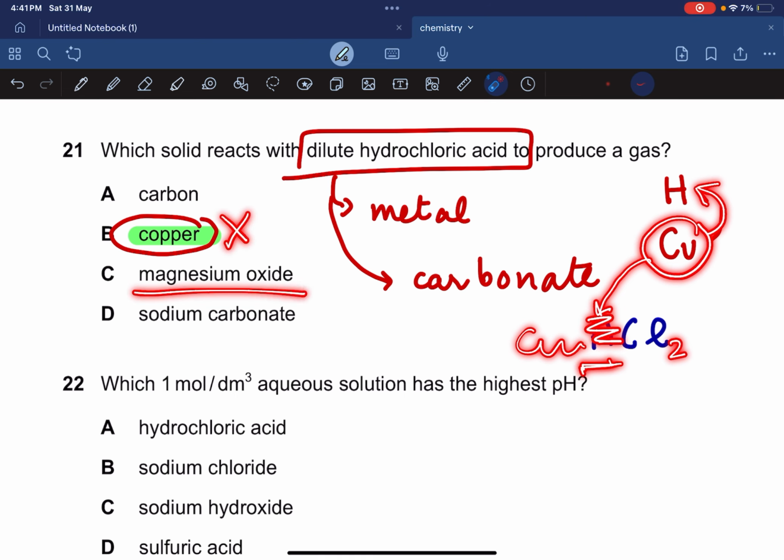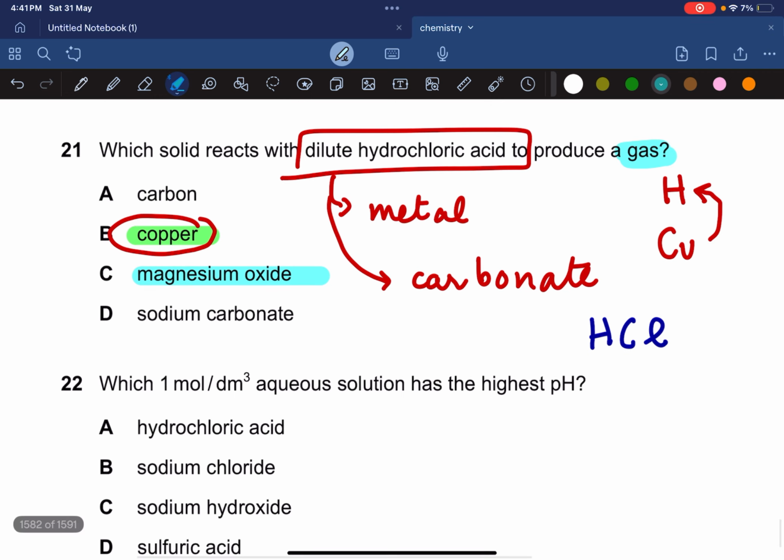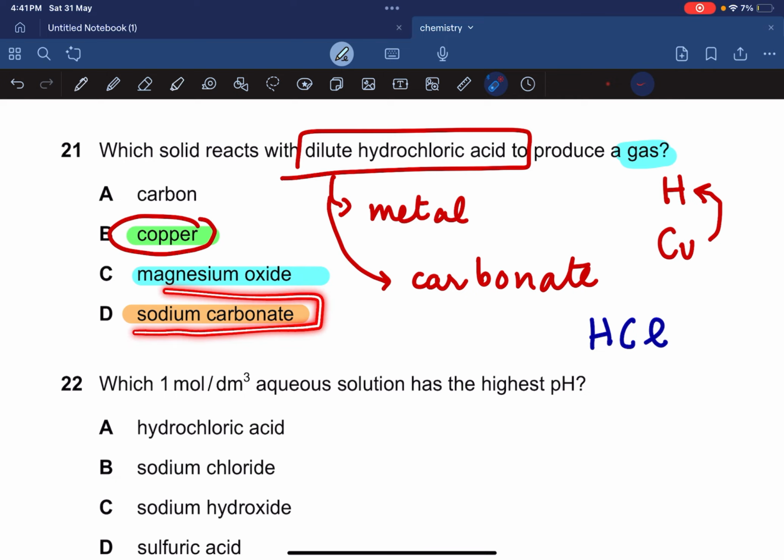Magnesium oxide. Magnesium oxide is a basic oxide that will react with an acid to form salt and water. But what we're looking for, our eyes should be on the prize, which is a gas. So magnesium oxide, despite its reaction, won't produce a gas. Next is sodium carbonate. Well, we know that acid plus carbonate react to give salt, water, and carbon dioxide gas.